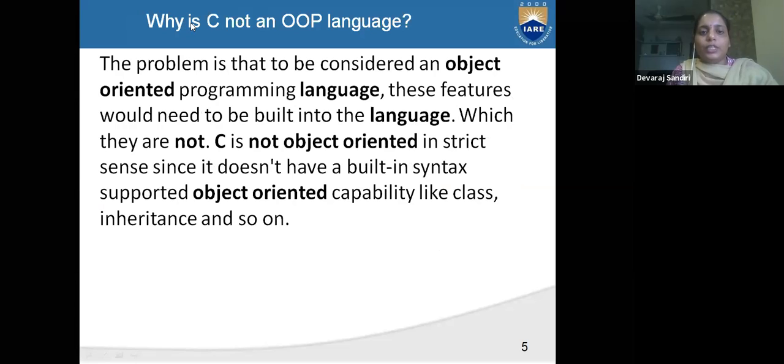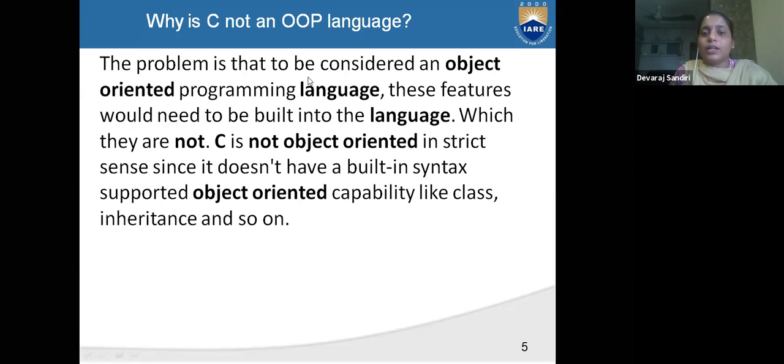Why are we not using C and why are we using an OOP language? Because C is procedure-oriented programming, but here OOP means object-oriented programming language.